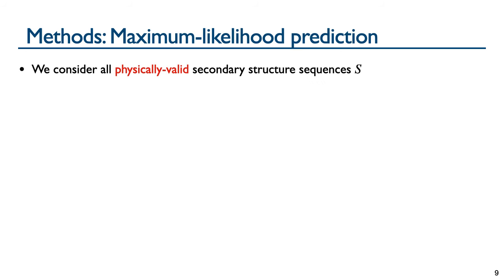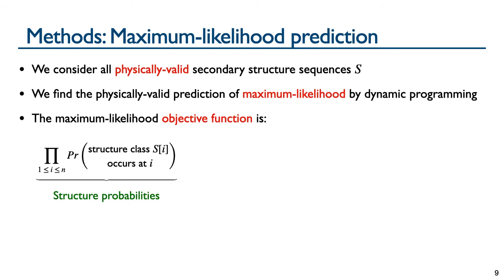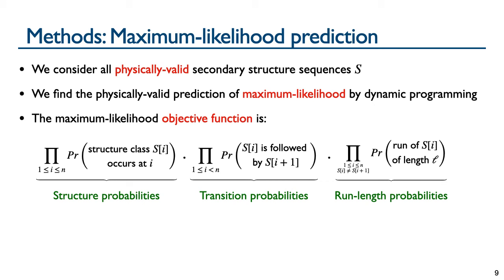These state probabilities are then used in a maximum likelihood prediction procedure. The procedure considers physically valid secondary structure sequences that satisfy minimum run length constraints on structure classes. We find the optimal physically valid structure sequence of maximum likelihood by dynamic programming. The maximum likelihood objective function that this algorithm optimizes is the following product, which has factors for state probabilities, transition probabilities of one state to another, and run length probabilities.